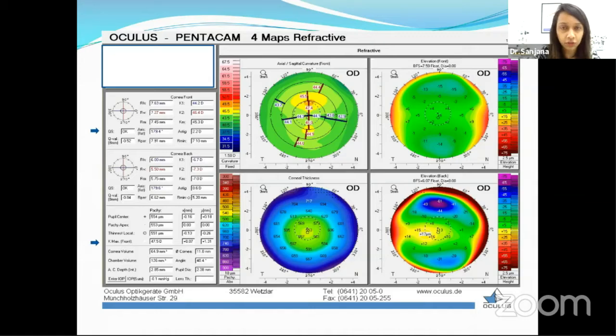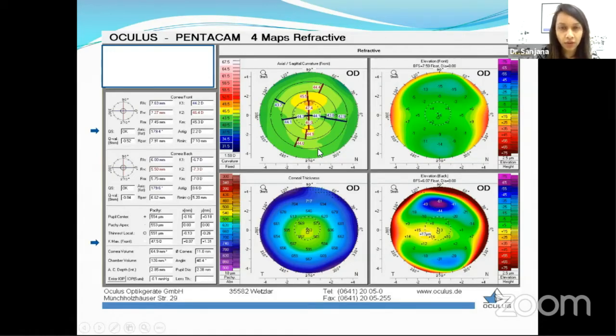Now, firstly, talking about the 4-map refractive. This is a picture of a 4-map refractive Pentacam scan, which mainly has 4 maps. The first is the anterior or the sagittal curvature map. Then we have the elevation maps, that is the front elevation and the back elevation map, and then we have the thickness map.